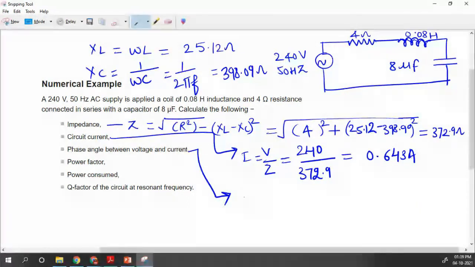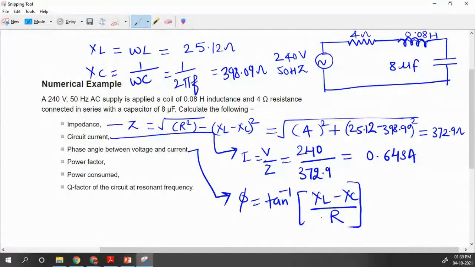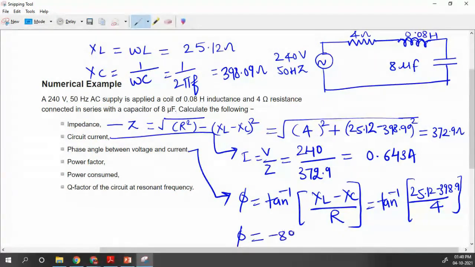Then we have to calculate the phase angle. So what is the formula for phase angle? Phi is equal to tan inverse of XL minus XC upon R. This is the formula for phase angle. You will put the values. We know all the values right here. So 25.12 minus 398.909 and divided by 4, and you will get this phase angle, minus 89.38 degree.